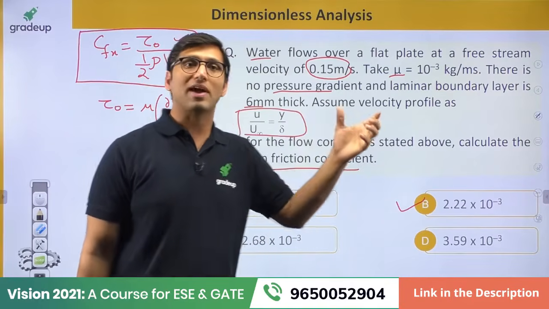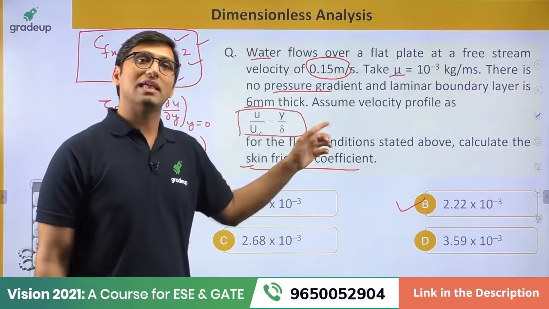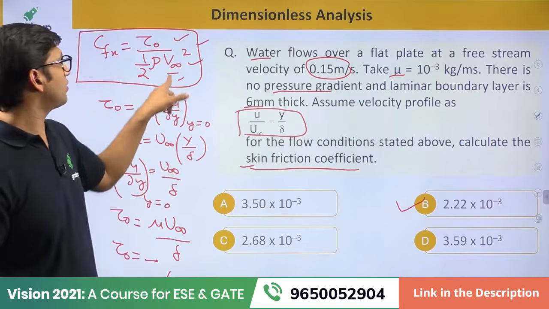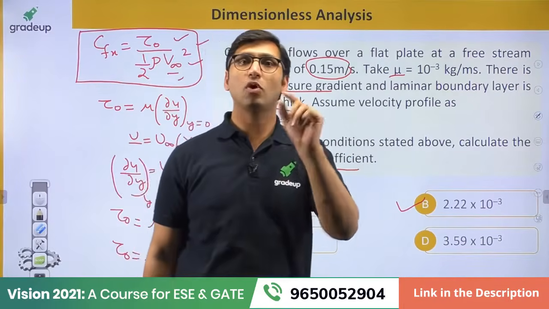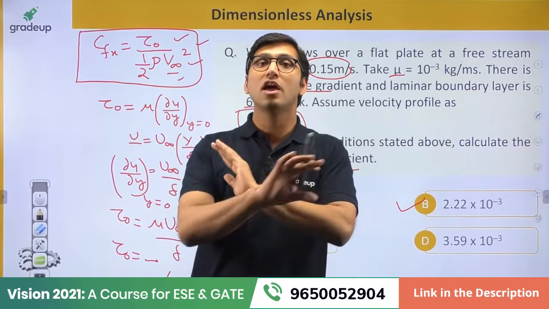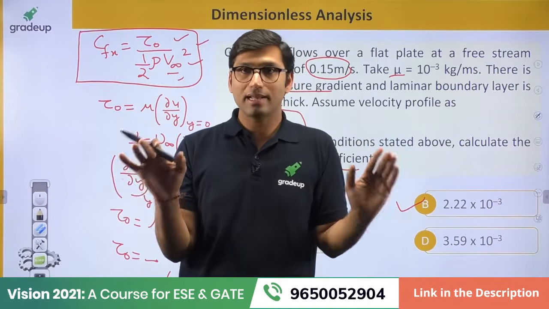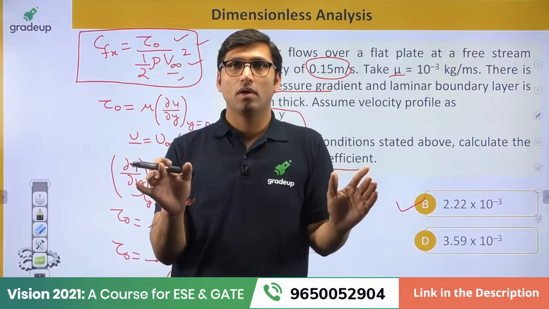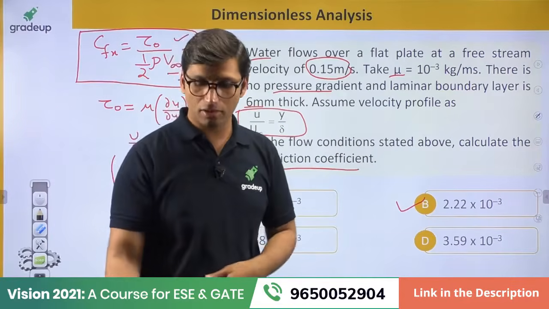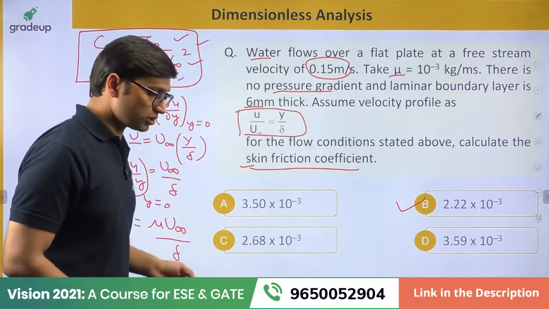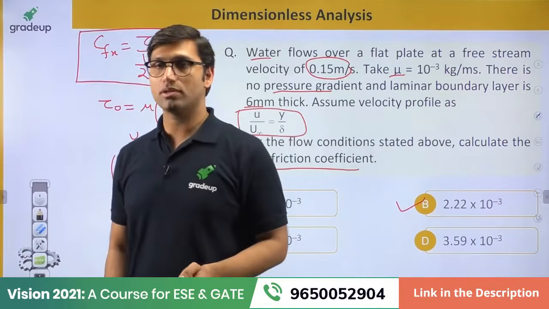But if the velocity profile is given to you in the question, then you have to solve the question by this formula, okay. Then you cannot use the Blasius equation. Blasius equation will only be used if the velocity profile is not given. Understand, Kumar Anbhav? So that was a good question again, and I hope you have understood it.